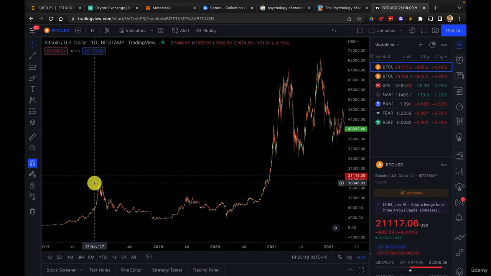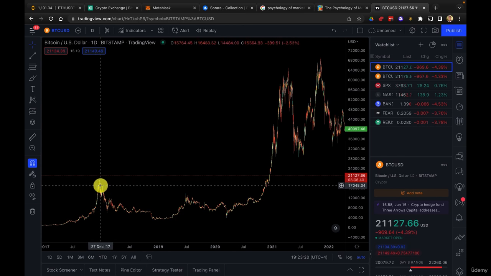Now, something very important. What do you think happens at this top of markets? Well, retail investors who are not very experienced think that Bitcoin is going to the moon. They think that Bitcoin is going to go to a much higher price. They're in this euphoria phase thinking that Bitcoin will go much, much higher. So what do they do? They buy. But when there is a buyer, there is always a seller. So they buy, but then who do you think is the seller?